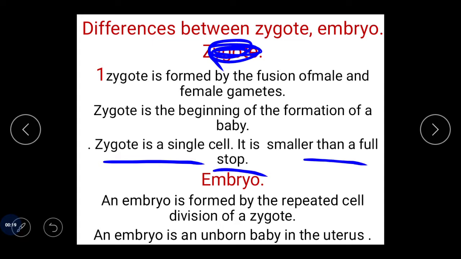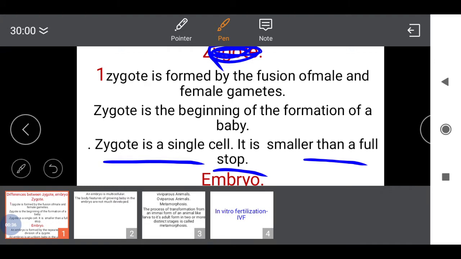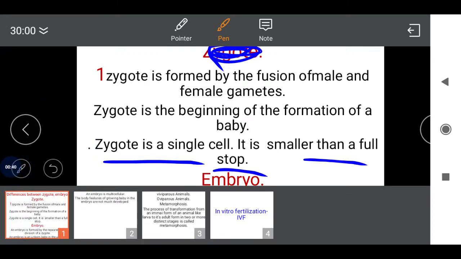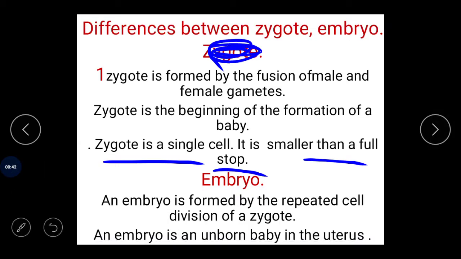Zygote is a single cell with a single nucleus but with two sets of chromosomes. Half of the chromosomes it receives from the father or male, and half it receives from the female.